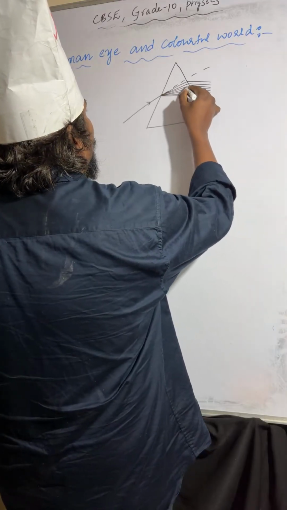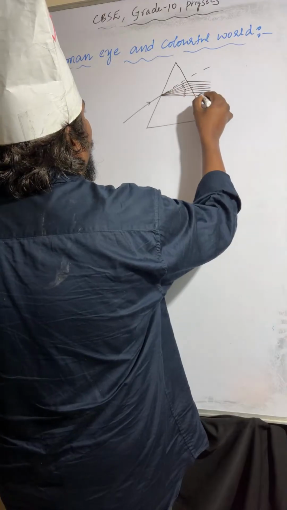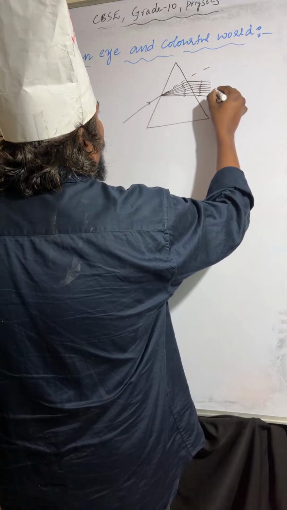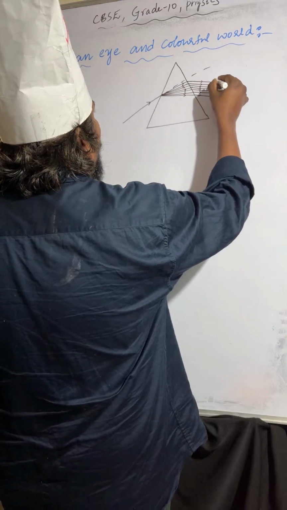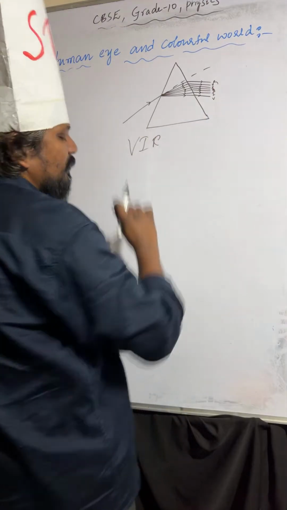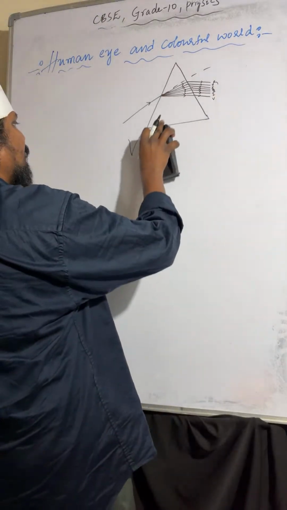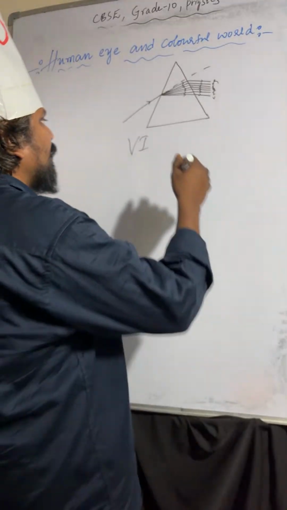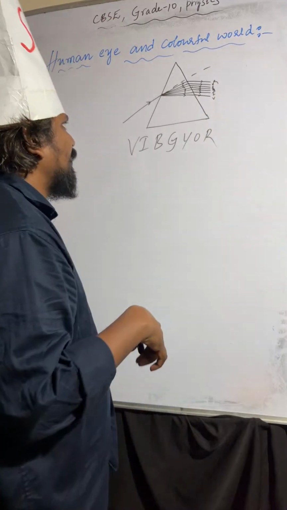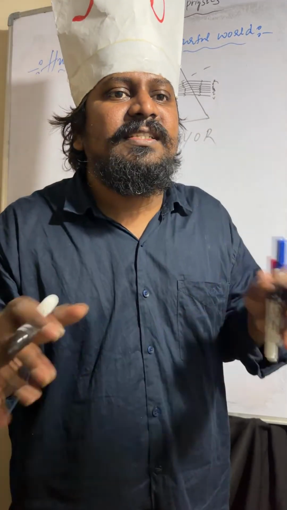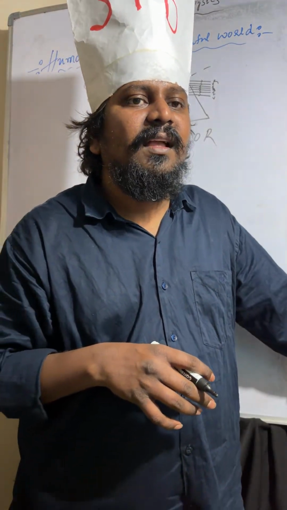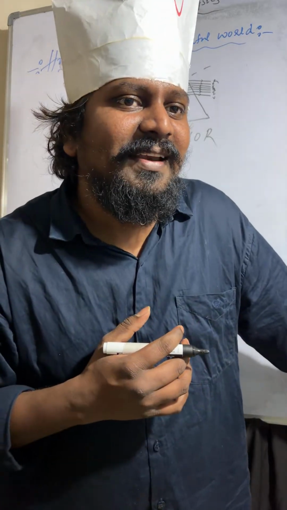Violet, indigo, blue, green, yellow, orange, red, VIBGYOR. So splitting a white light into 7 colors.